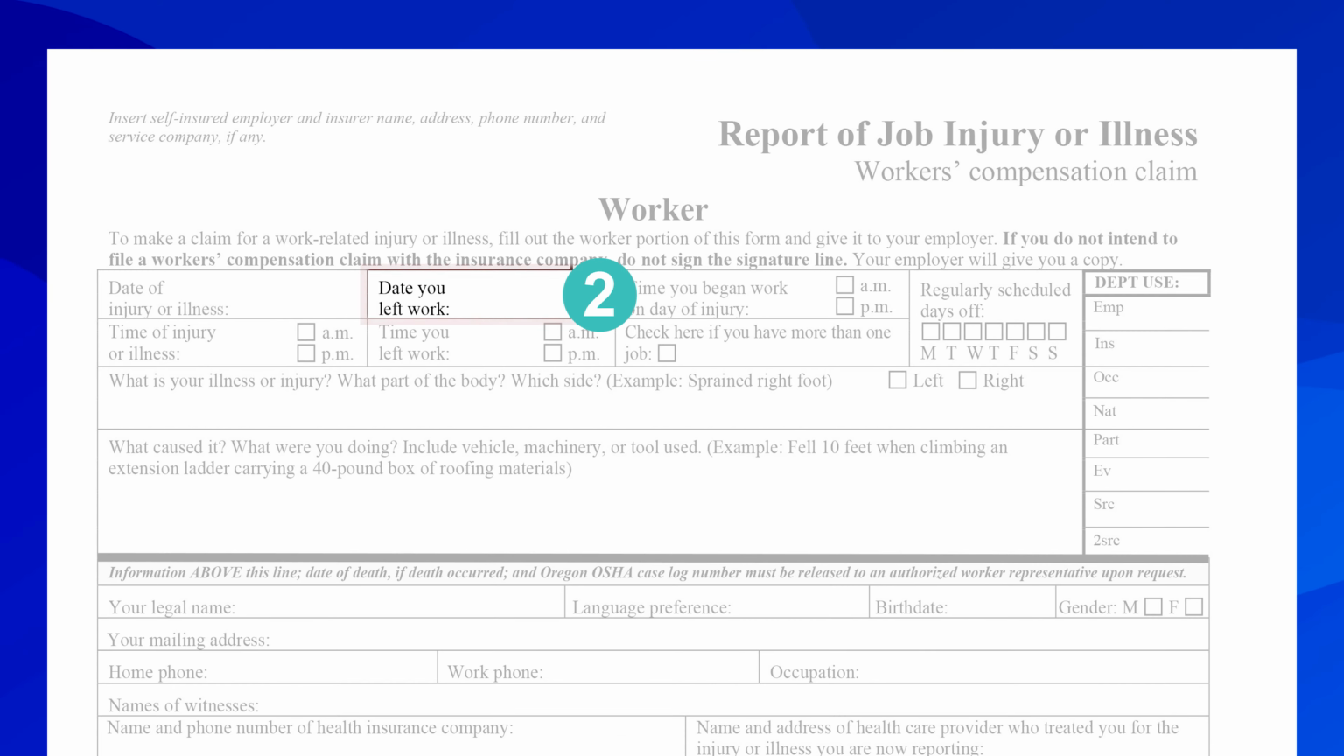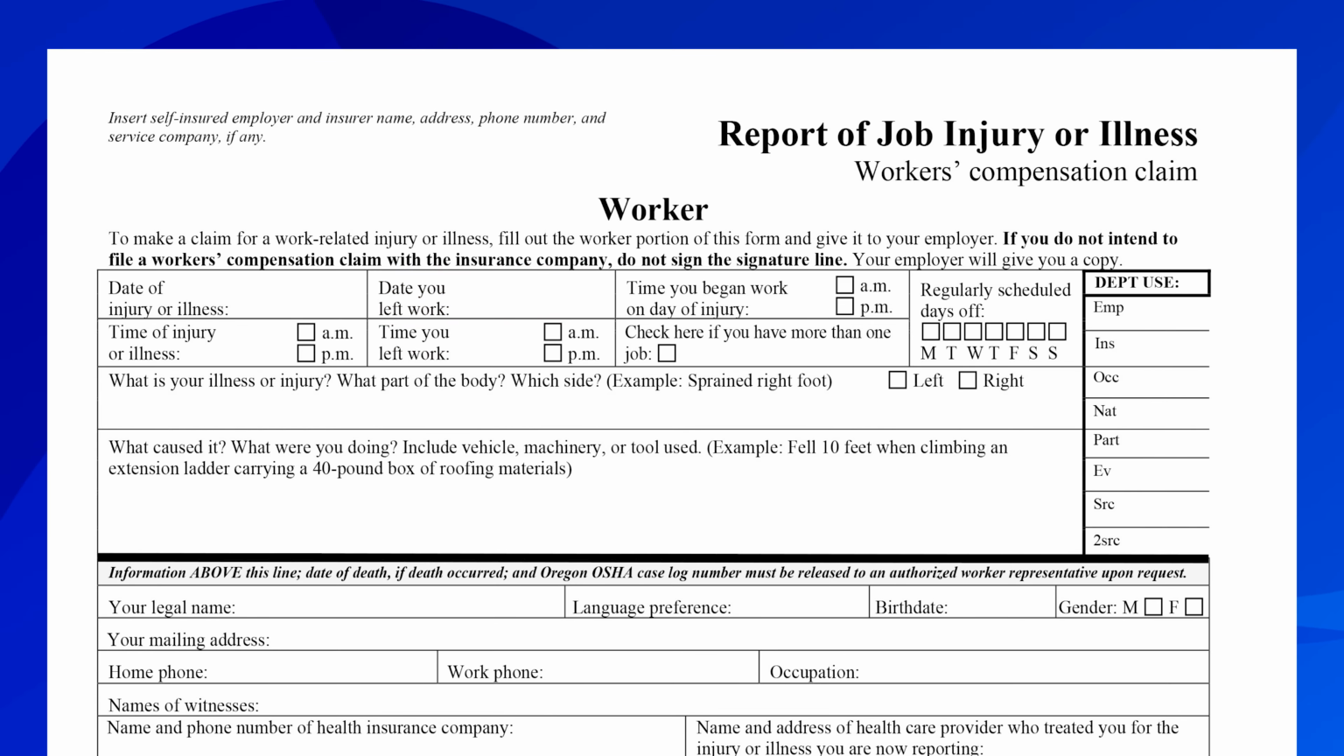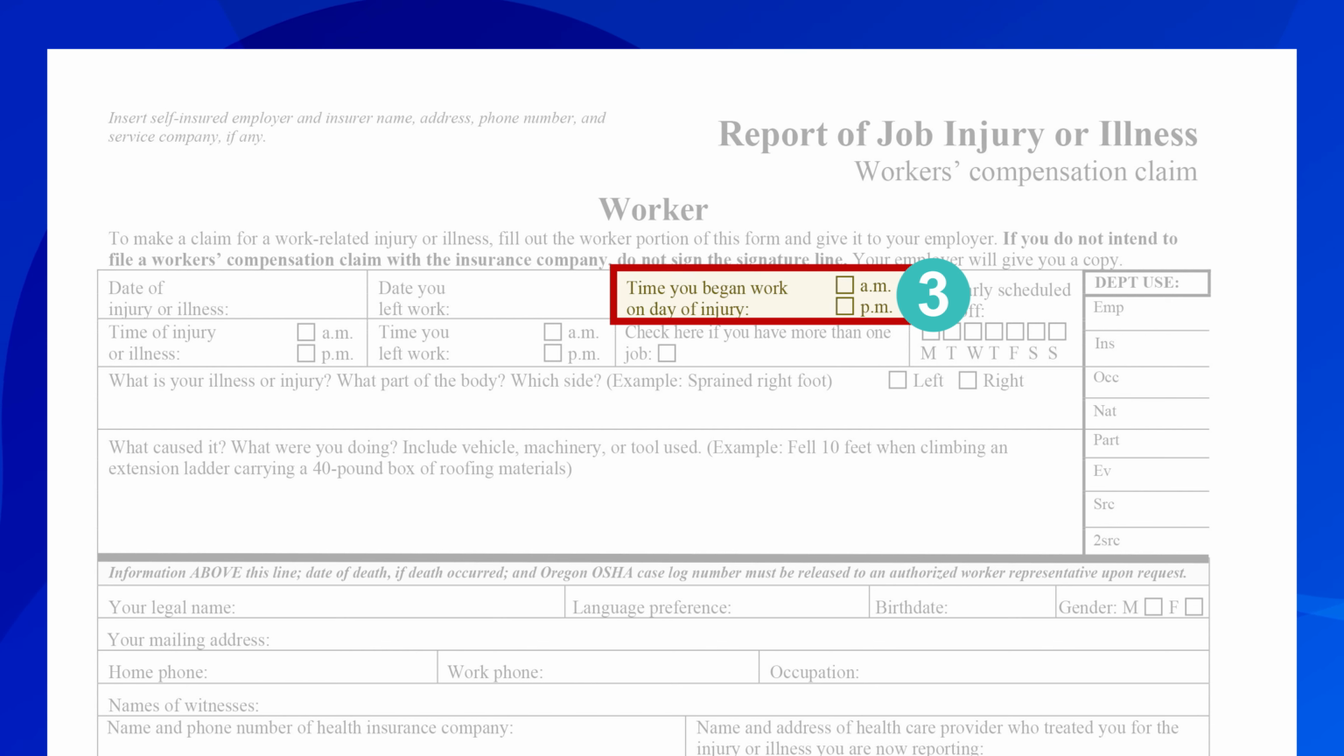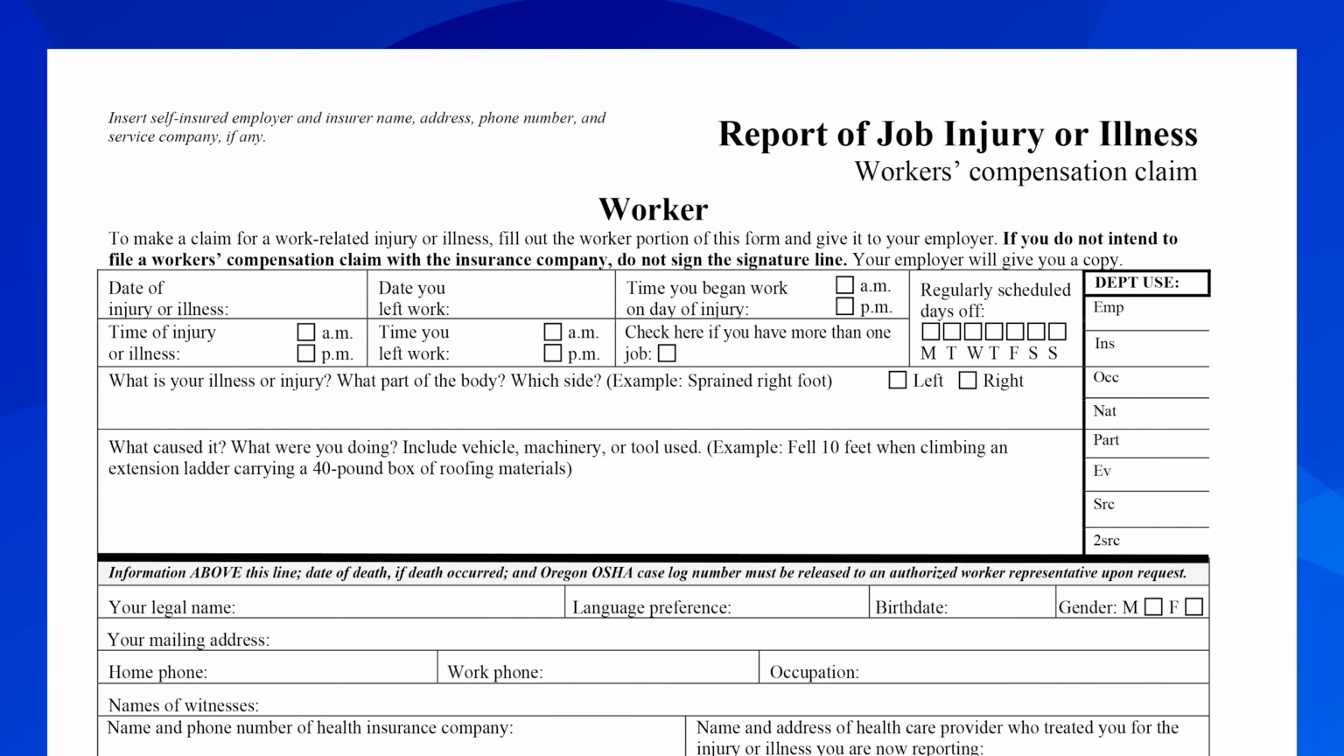Next, you will want to fill in the date you left work due to the injury or illness. In many cases, this is the same as the date of injury. However, if you did not miss time from work, you should leave this section blank. You will then fill in the time you began work on the day of your injury. This is the time you started your shift.